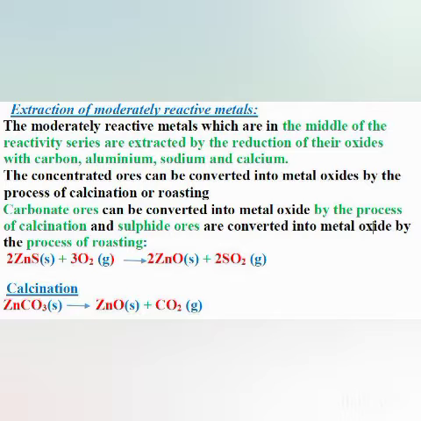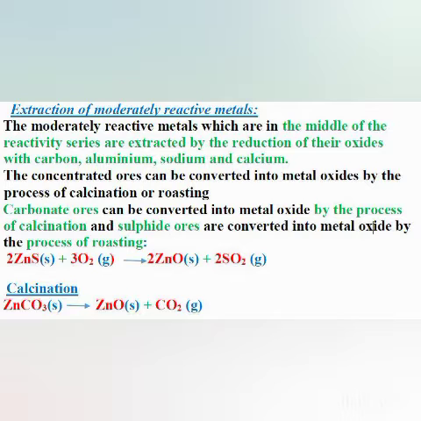and then those oxides are reduced. Now here you can see zinc sulfide, by the process of roasting, is converted into zinc oxide and sulfur dioxide gas is evolved, and zinc carbonate by the process of calcination is converted into zinc oxide and carbon dioxide gas is evolved.